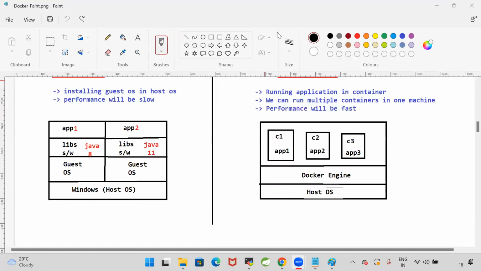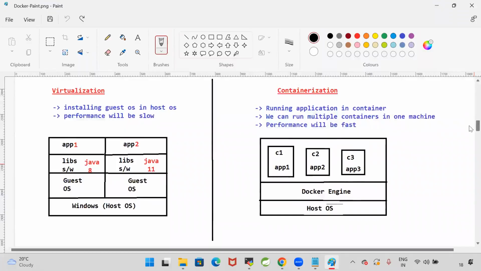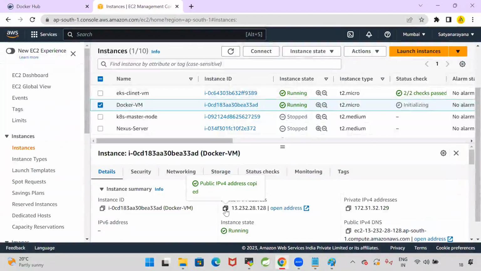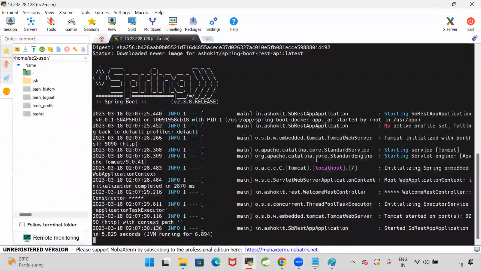Okay. Sure. Hello, Ashok. One question. We have deployed this REST API container, right? How do we see that the Apache Tomcat server is running or not? What is the IP address? You can see the container port number. What is the IP address? The IP address is our public IP of the EC2 instance. Yeah, public IP:9090 that you need to access. Okay, thank you. Sir, actually the container will be created. Am I right?